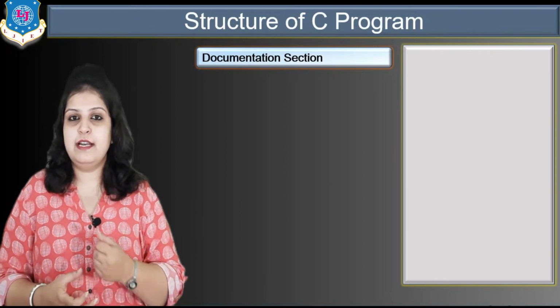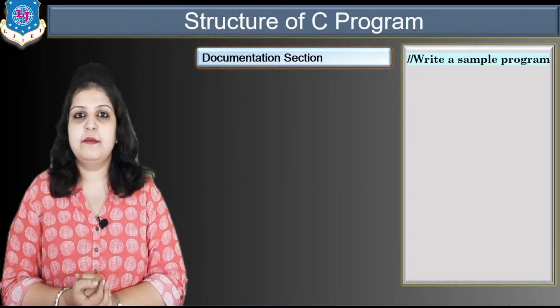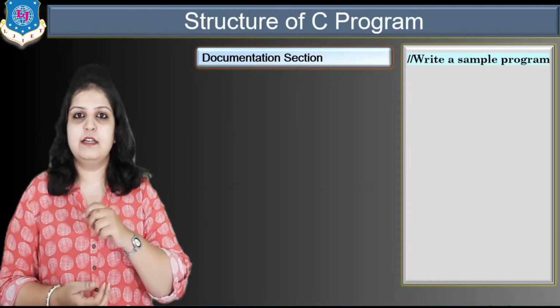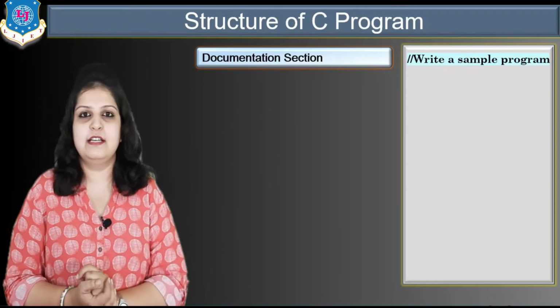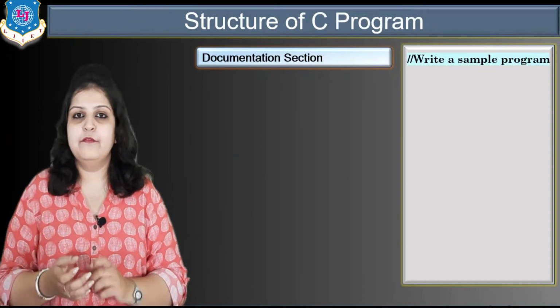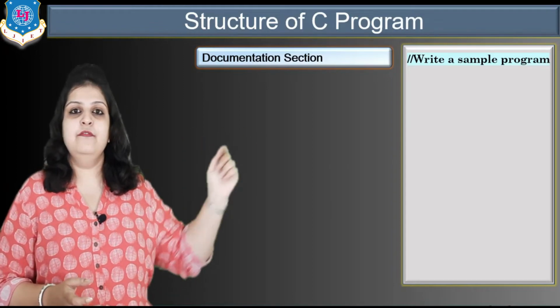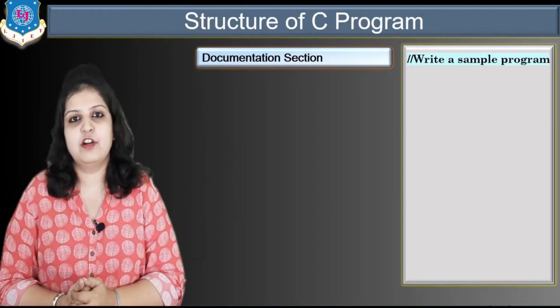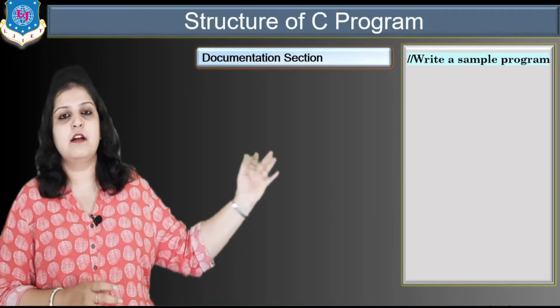So how can we write a single line comment? Just see the example, using a double slash we write our statement. Here "write a sample program" is a comment line, and when the compiler executes our program, this comment line will not be executed by the compiler. So we can write anything in our comment line.